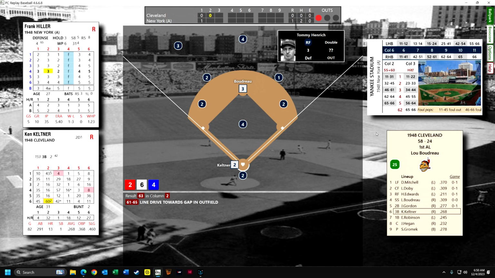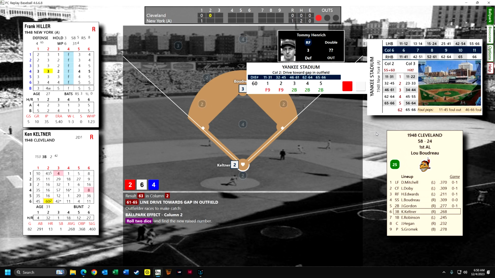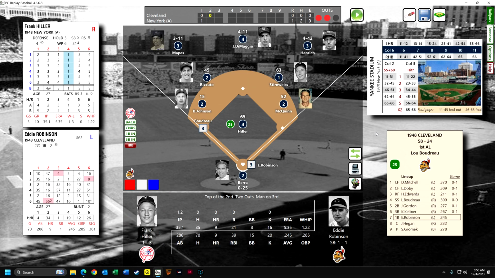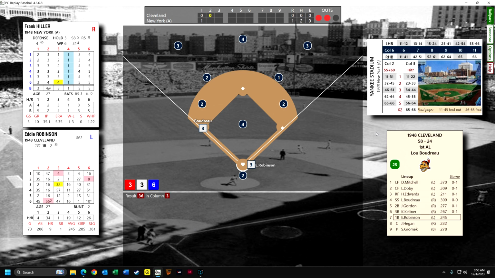Kelter is having a good season. We'll see if Heinrich is a good enough outfielder to catch this. It's into the gap. He's got about a 50-50 chance of catching it, otherwise it's going to be a double, and he catches it. So the Yankees have really gotten all the breaks so far in this doubleheader. Now Eddie Robinson is at bat, and he clobbers a double to left field, so it's tied up.